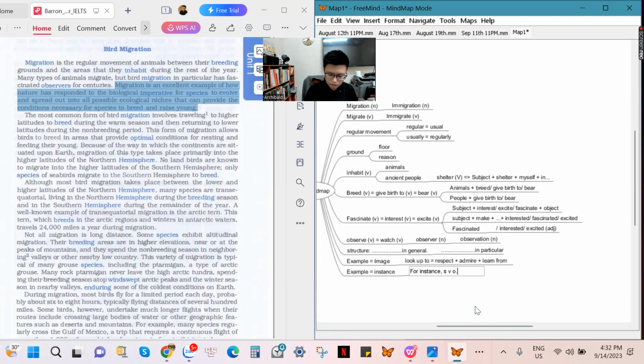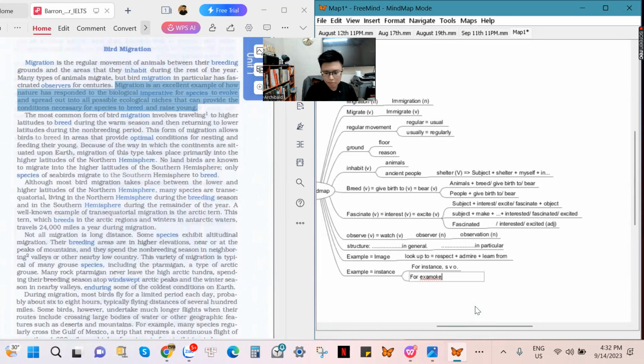something is gonna happen, or for example, something is gonna happen. So I'm gonna give you my situation like this. I like so many things. For example, I like going out with my friends. I like watching TV. I like watching movies on Netflix. I like chatting with different people on social media, on social networks. So that is for example. And my other situation for the example is an image. I look up to my parents.